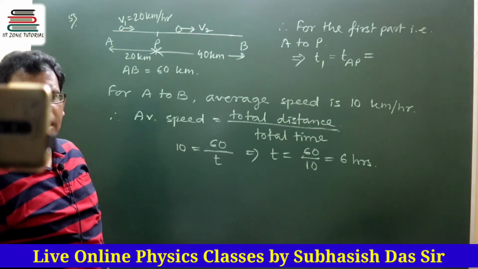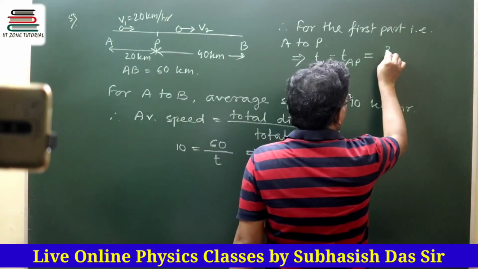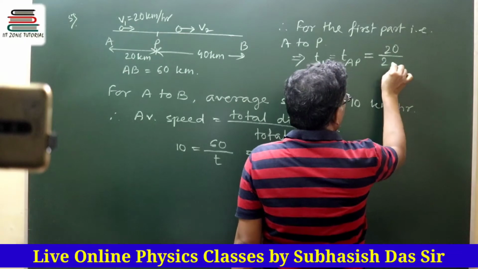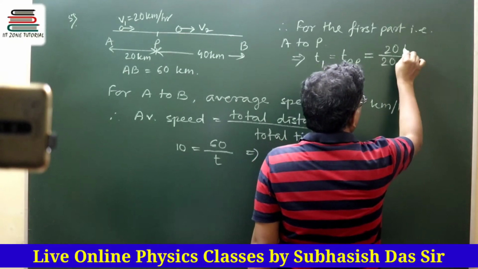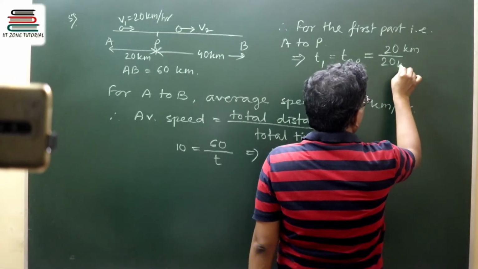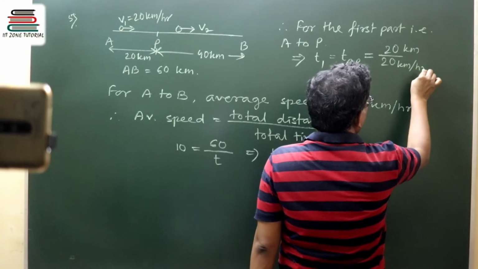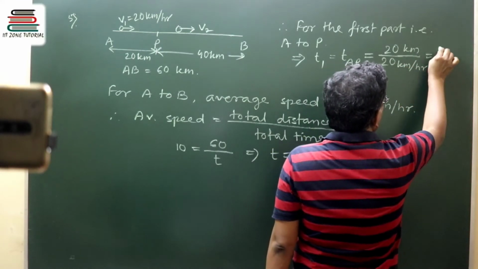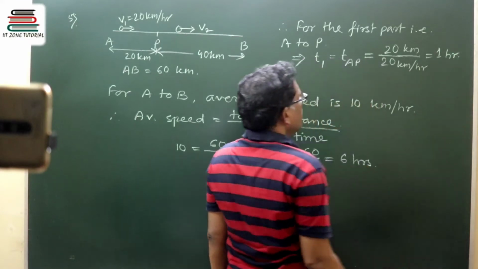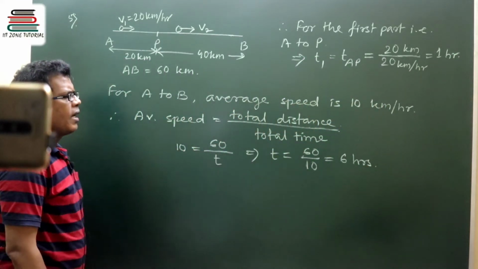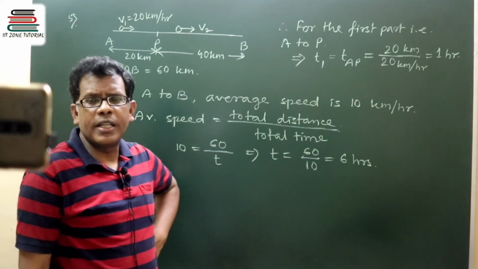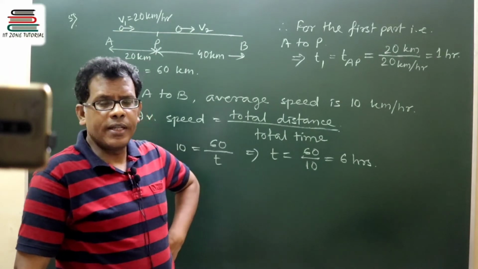It has travelled 20 kilometer with the speed of 20 kilometer per hour, so that means it was 1 hour. So the cyclist took 1 hour to travel 20 kilometer, right?